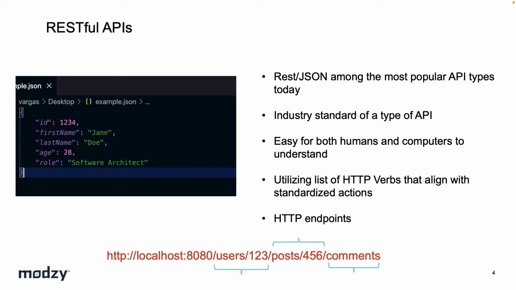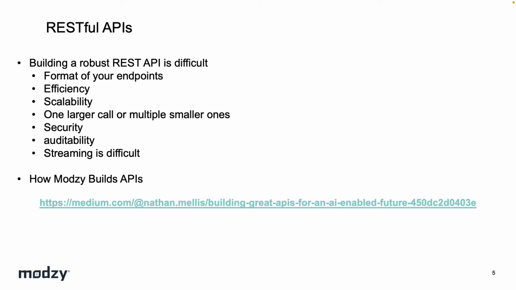So REST APIs maybe aren't so easy to implement effectively, right? So building a robust REST API is difficult. You need to think of myriad things. You need to think of the format of your endpoints, right? You can't box yourself off into a corner, and then that limits the extensibility of your API in the future. You need to think of security, efficiency, right? Am I going to send one massive object back, or am I going to expect a bunch of smaller calls to retrieve the same information? Auditability, security. Things like streaming are pretty difficult to do.